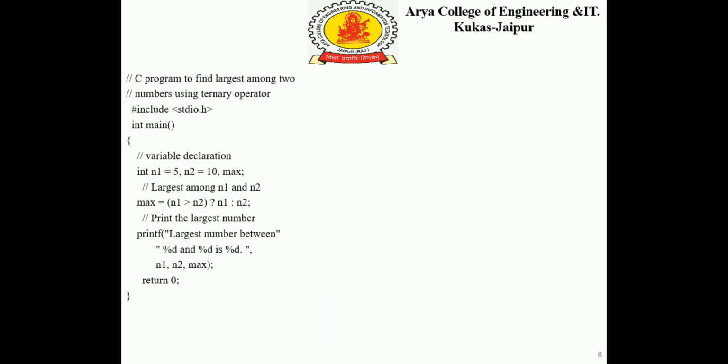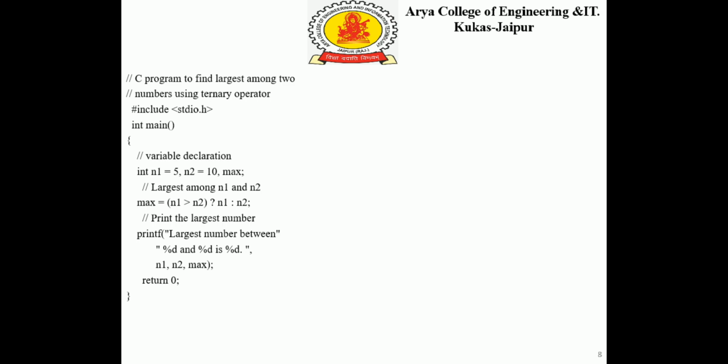Next, we can see its example, a program in which we have included a header file. In main, we have declared variables. Then max is equal to a ternary operator, and the first expression is number 1 is greater than number 2. If this is evaluated true, max will have n1 as a value. Otherwise, it will have n2 as a value.